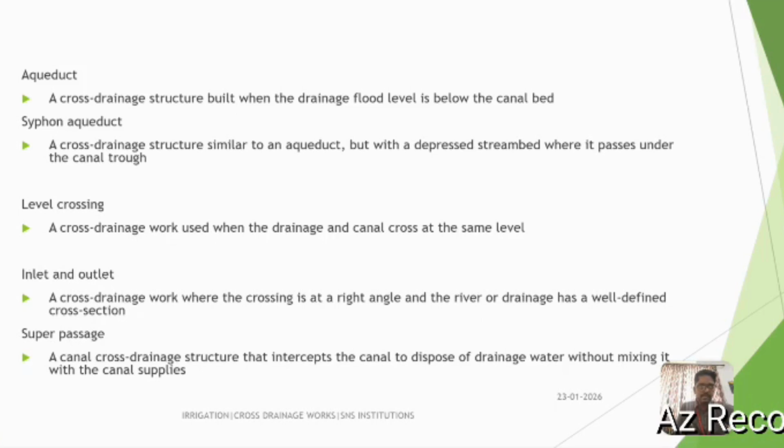Level crossing: a cross drainage work where the drainage and canal cross at the same level. Inlet and outlet: a cross drainage work where the crossing is at a right angle and the river or drainage has a well defined cross section. Super passage: a canal across a drainage structure that intercepts the canal to dispose of the drainage water without mixing it with the canal supplies.